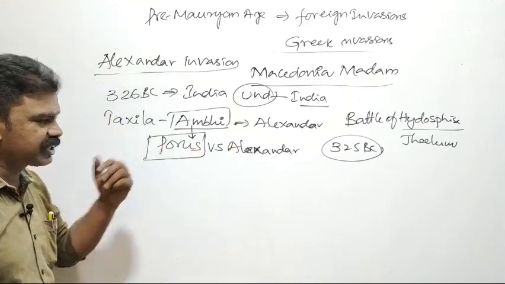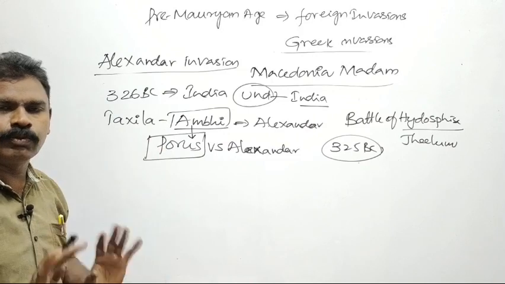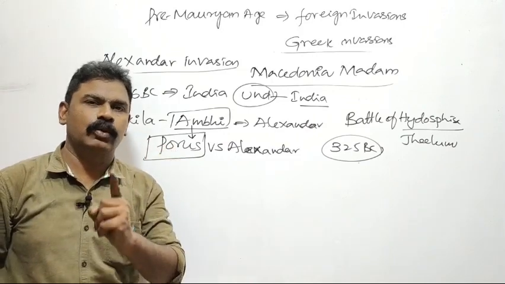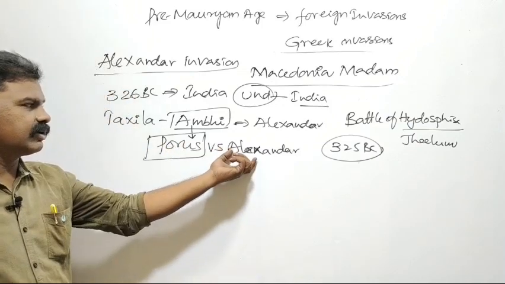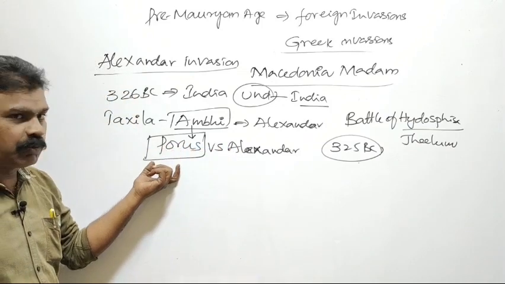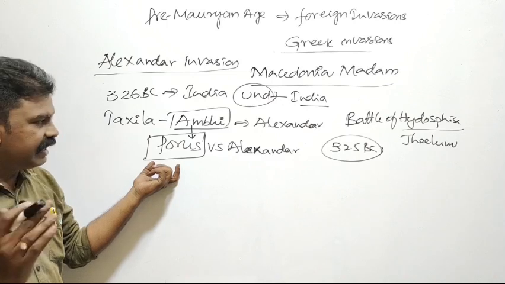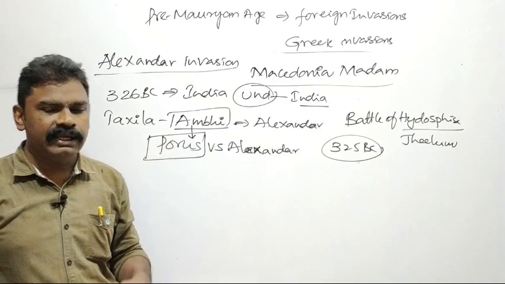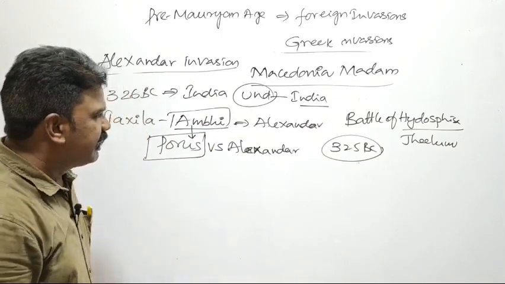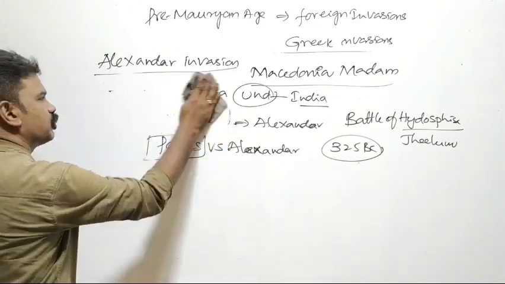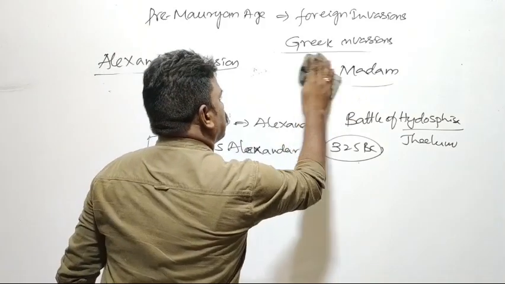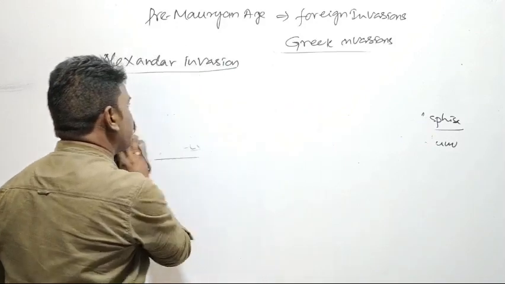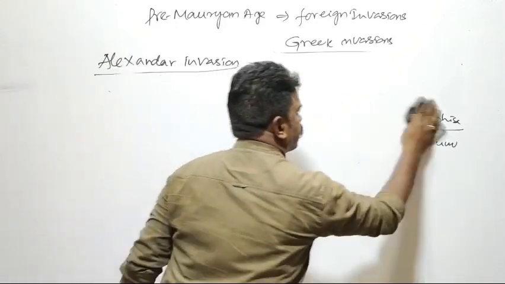Alexander gave Porus' kingdom back to Porus, and declared and recognized Porus as an independent ruler. So finally, Alexander did not come to Pataliputra. He returned to Greece.